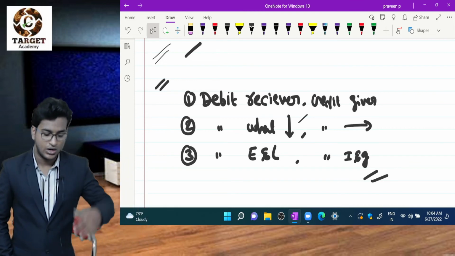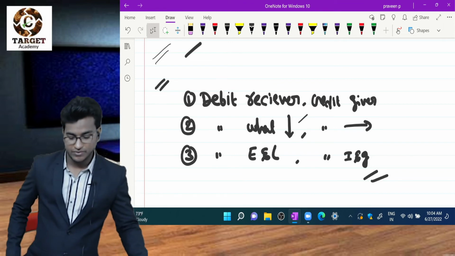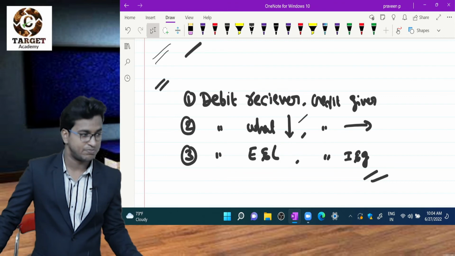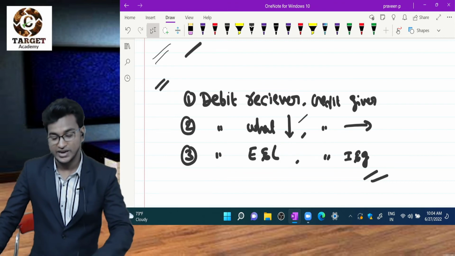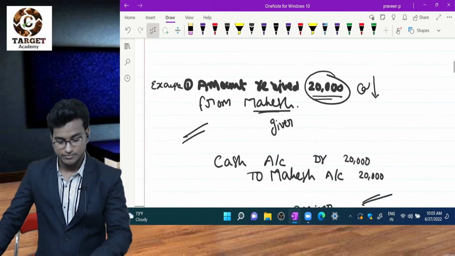So, golden rules of accounting: debit the receiver, credit the giver; debit what comes in, credit what goes out; debit expenses and losses, credit incomes and gains. These 3 are called the 3 golden rules of accounting.